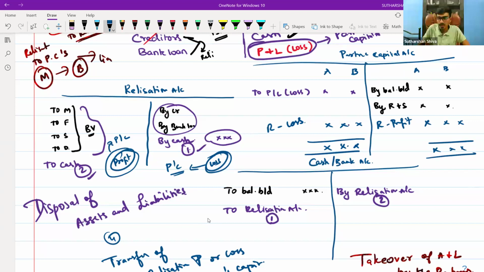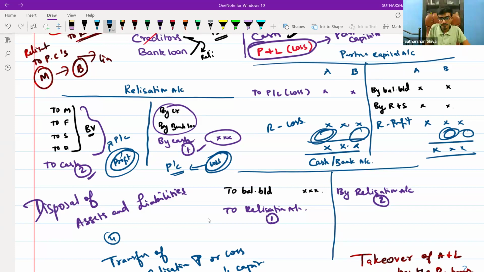Settlement of accounts. So tell me, what is the first step? Dismantling of the balance sheet.